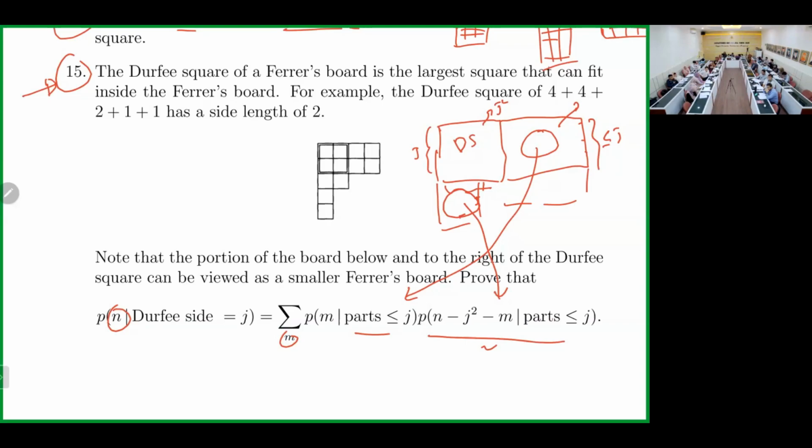So M here will be the number of boxes on the right hand side of the Durfee square, because you have to add up all together to become n. So the rest, actually it's not a rectangle. I always draw a square, right? So the number of boxes in the rest will be n minus J square minus M.